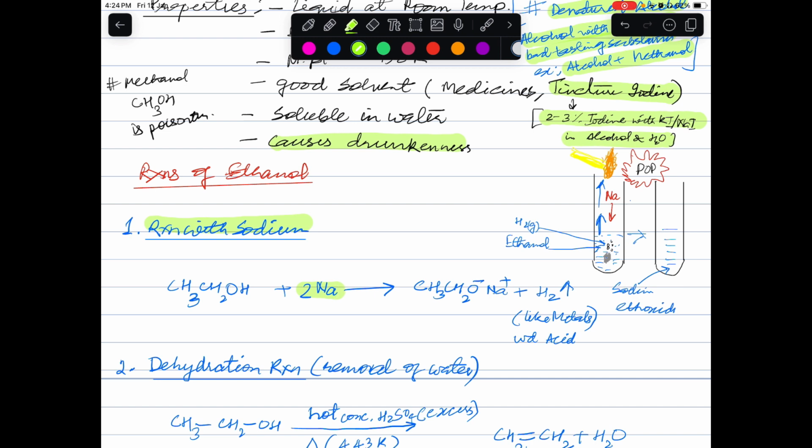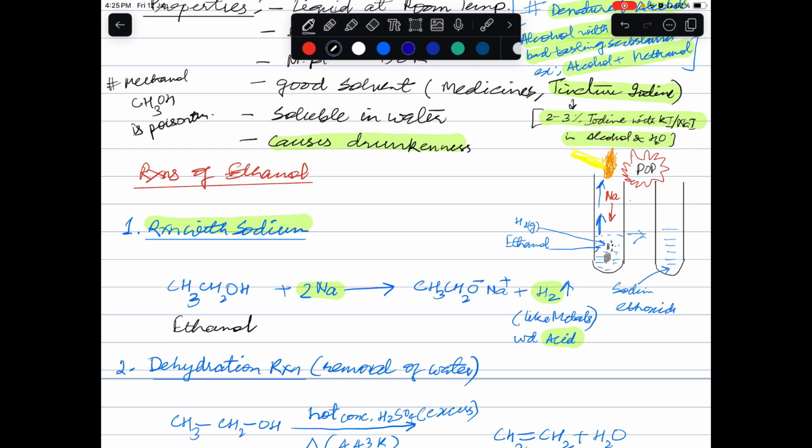It reacts with acids to liberate hydrogen gas. In the same manner, ethanol also reacts with sodium to liberate hydrogen. What is the meaning of this? It means your ethanol is slightly acidic in nature.